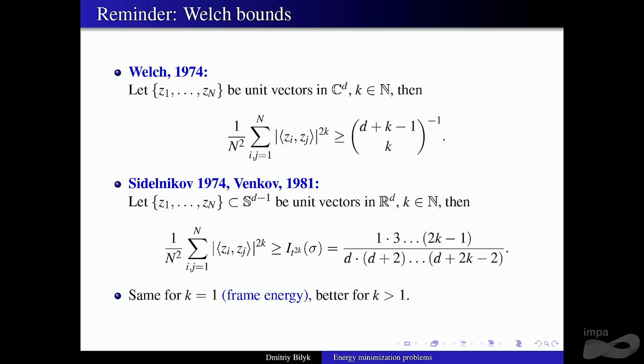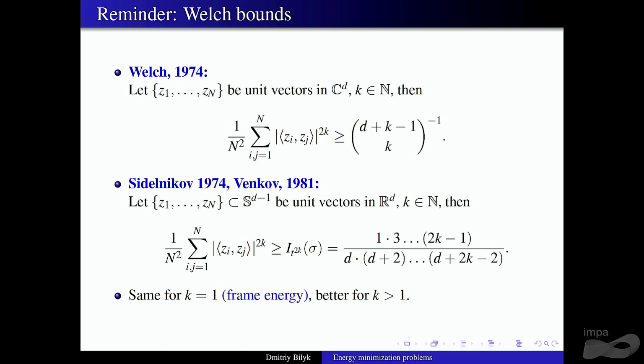So these are the inequalities that we discussed yesterday, quite at length. Here we're taking the inner product and raising it to some power. The question is, what happens if you raise it to different powers? What happens if you take power 3, for example? What would happen with the minimizers? We know that when it's an even power, absolute values don't matter. So these are actually positive definite polynomials, and everything that we know applies.